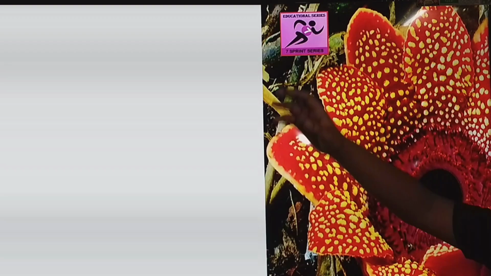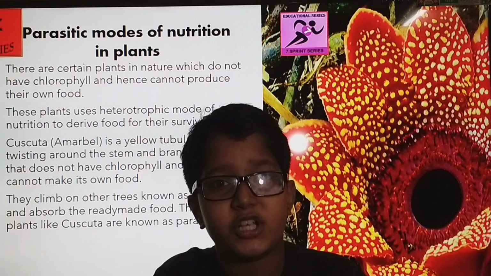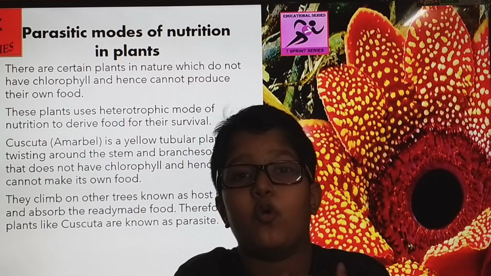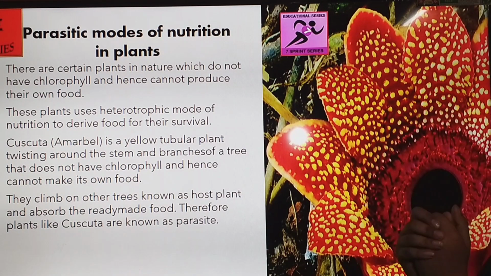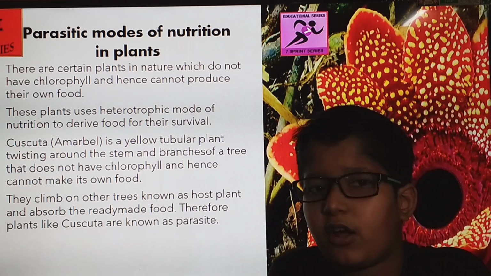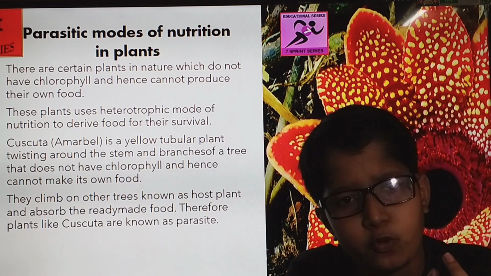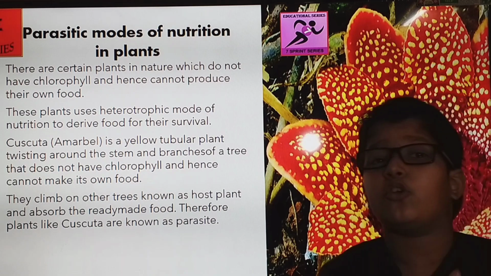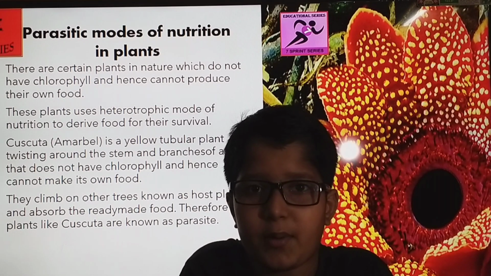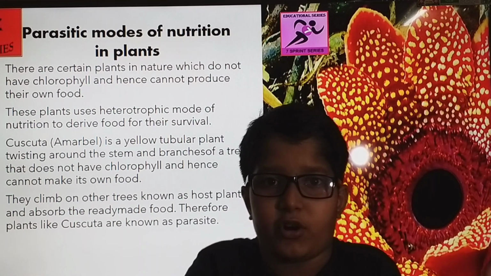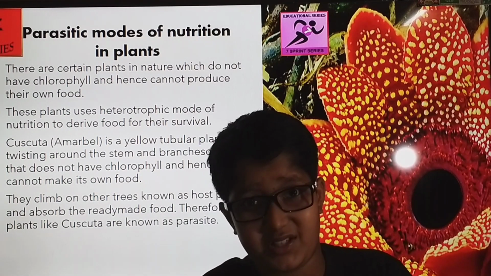Let's start. Parasitic mode of nutrition. We have not learned this earlier. So, what is the parasitic mode of nutrition? Now, we learned about plants which make their own food. Animals are heterotrophic, which take food from plants or other animals. But there are certain kinds of plants in nature that do not use chlorophyll and hence cannot produce their own food. These plants use the heterotrophic mode of nutrition for their survival. Till now we learned that a plant makes its own food, that a plant is a living organism that makes its own food. But that is not always the case.